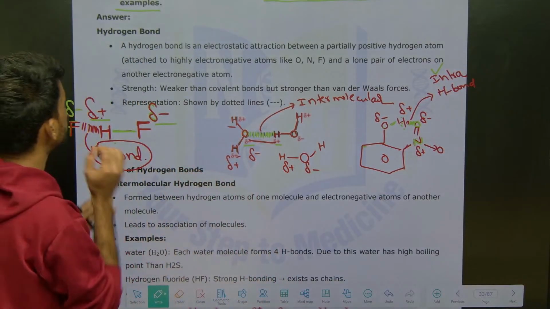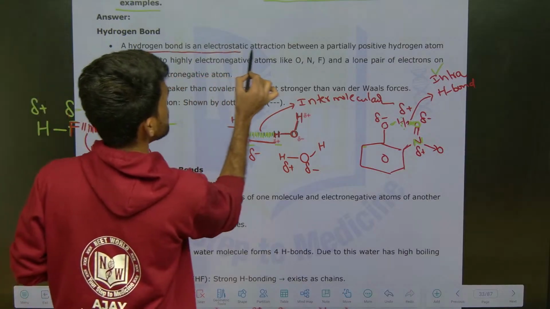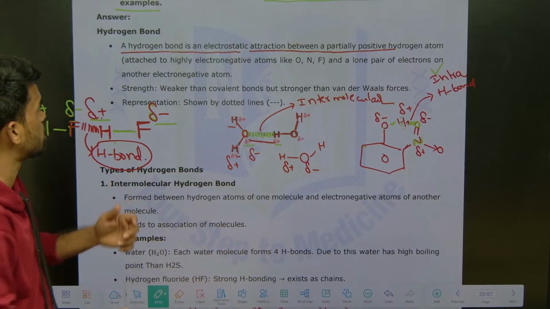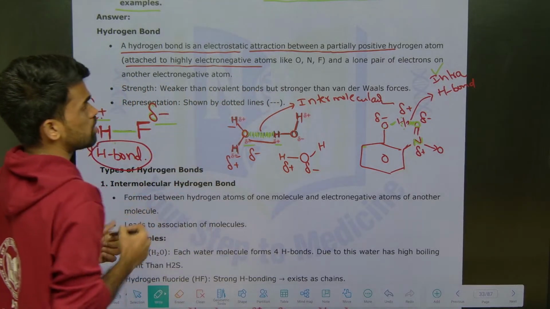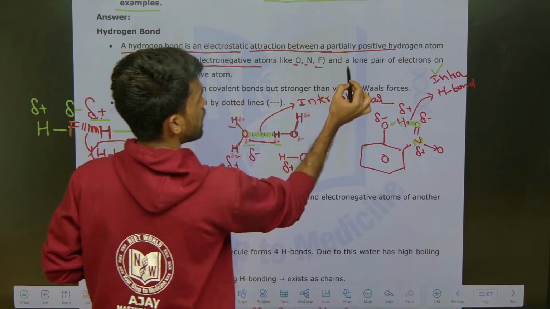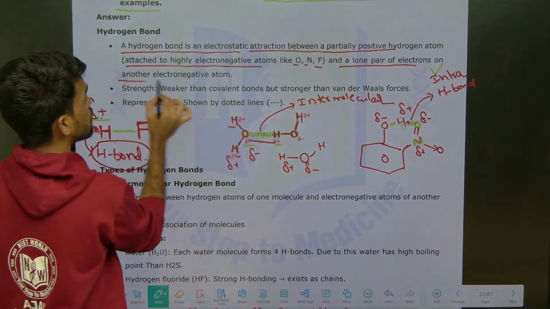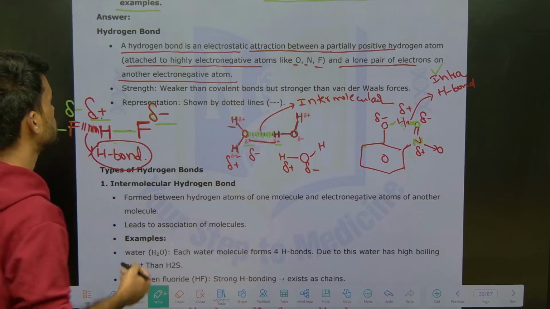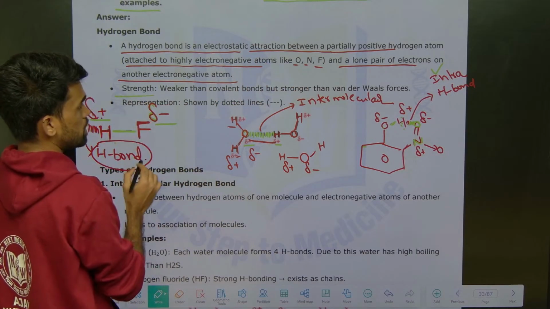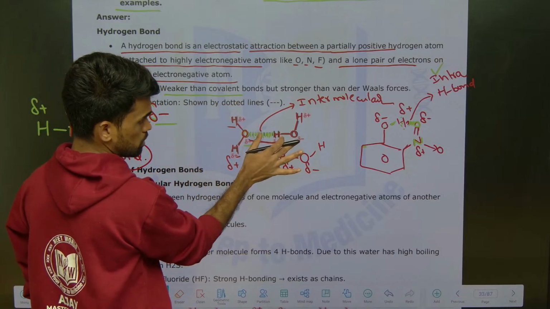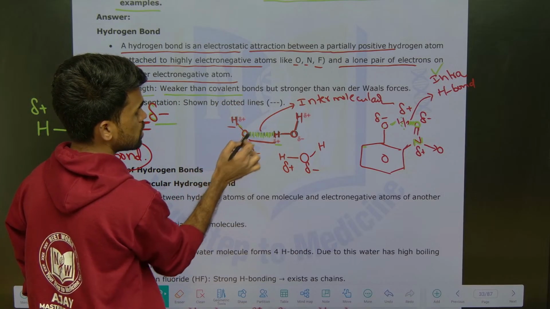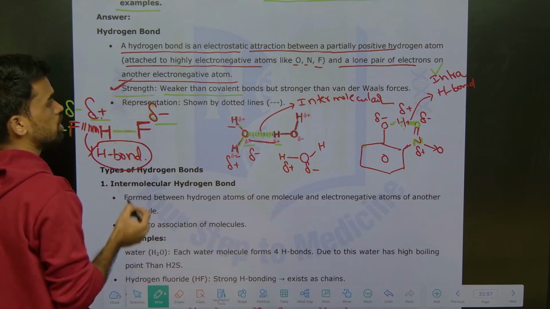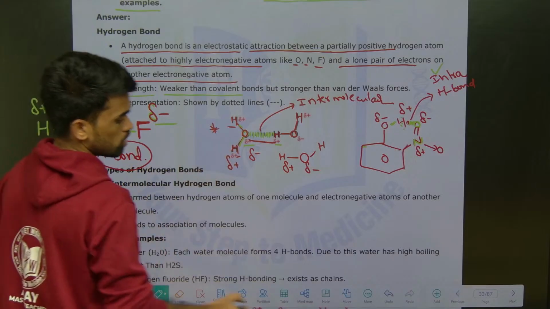So now read this. A hydrogen bond is an electrostatic force of attraction between a positively charged hydrogen atom that is attached to an electronegative atom like oxygen, nitrogen, fluorine, and lone pair electrons on the other electronegative atom. That's it. Okay, now strength. How can we compare this? The hydrogen bond is weaker than covalent bonds but stronger than the other van der Waals forces. Okay, this is also to be remembered and you need to represent it in this way with one example.